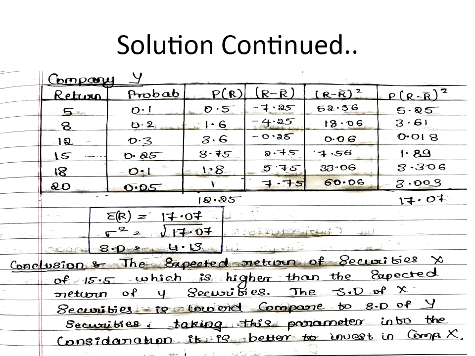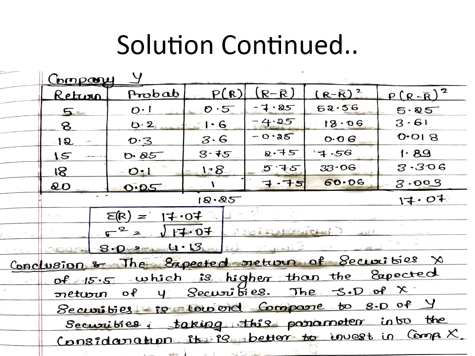Students, as I am explaining, try to keep solving this in your notes. Then only will you be in a position to understand and solve faster. For the sixth column, we multiply the fifth column values with the probability, so 52.56 multiplied by 0.1. If I keep on multiplying like that, the summation of the sixth column is 17.07.